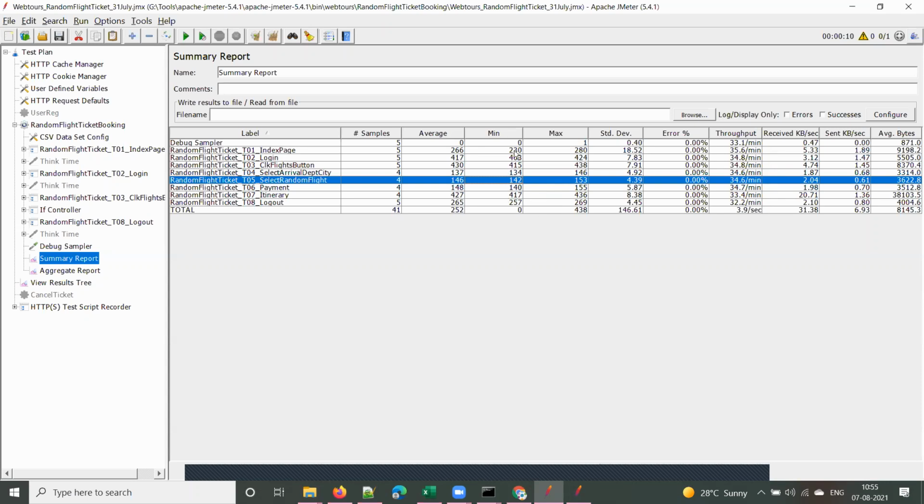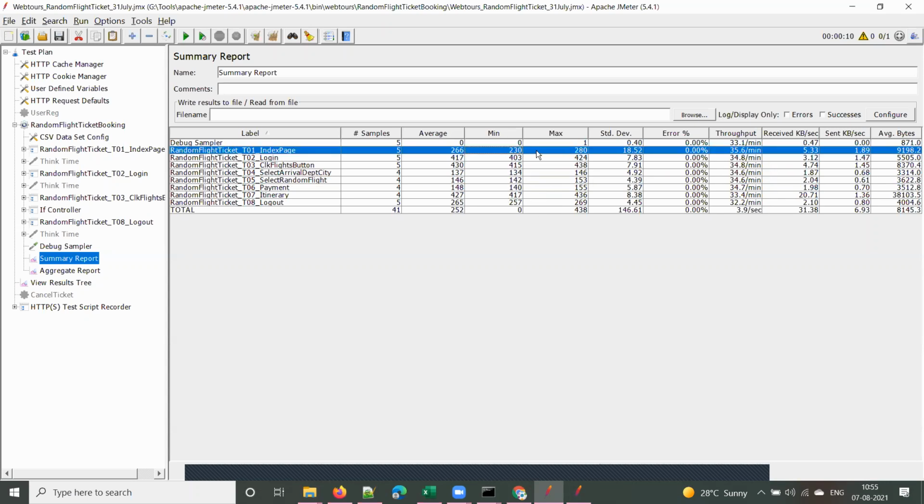Whereas for this value, the minimum response time is 230 and the maximum is 280. It means this index page performance is not good, not consistent. Not consistent means sometimes it goes very high. That's why you can see the standard deviation value is also high.